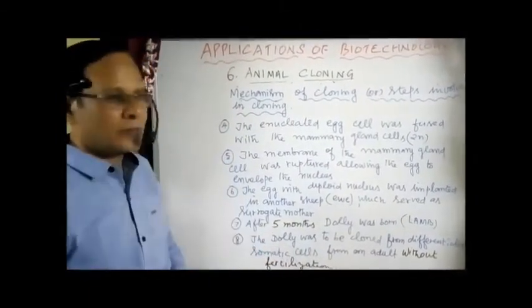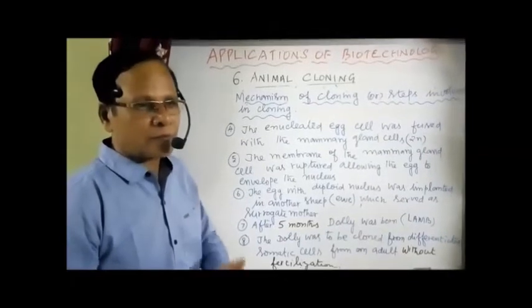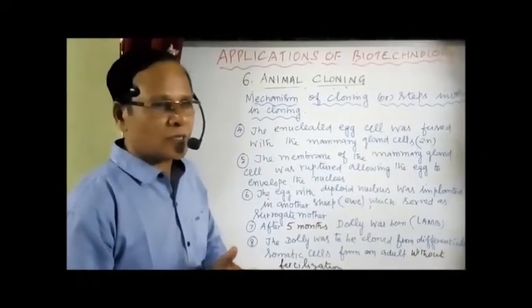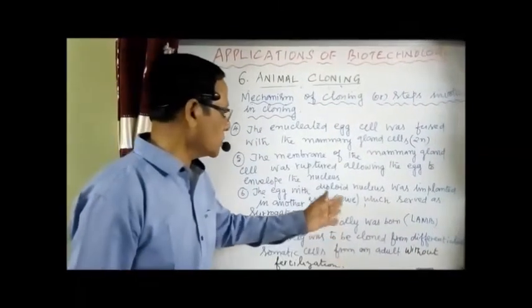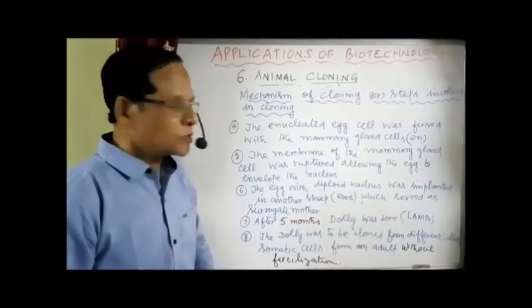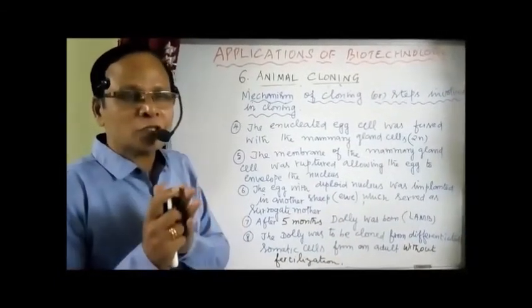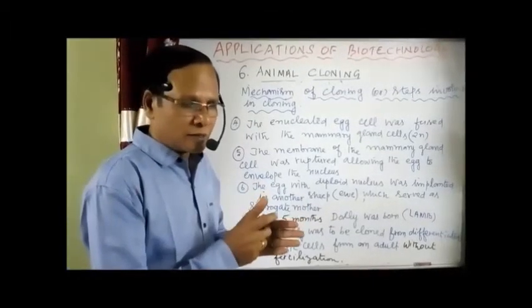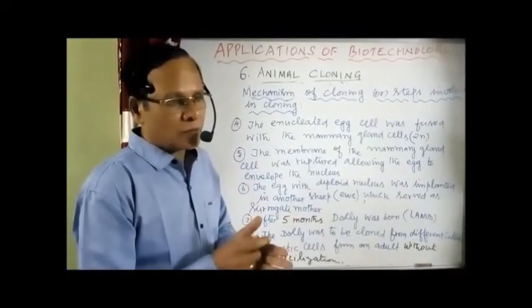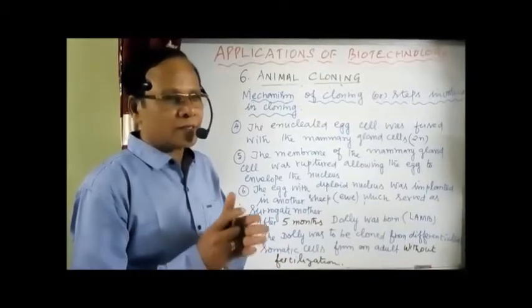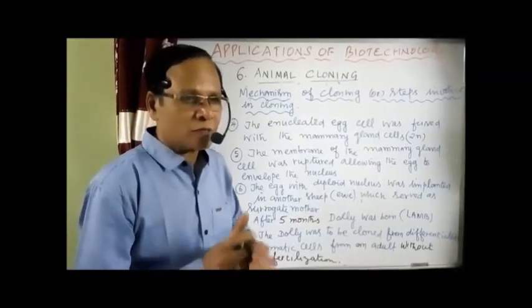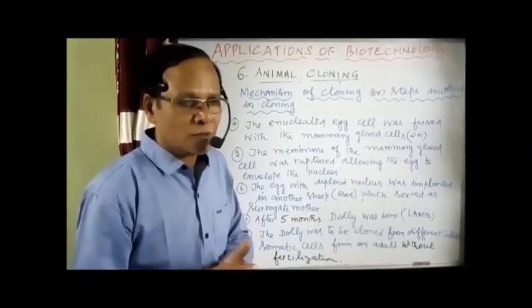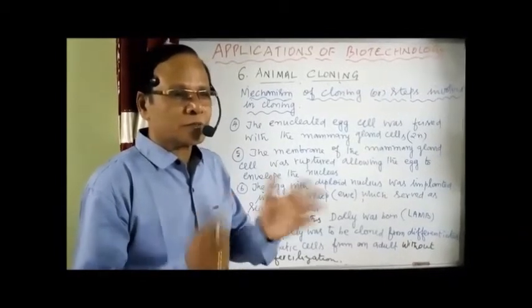Now what will happen? The development occurred. After 5 months we have received the young one, the lamb, what is called Dolly. Now Dolly was to be cloned from a differentiated somatic cell. Differentiated somatic cell means there is a nucleus actually incorporated with the egg cell, which is acting as a totipotent cell, which undergoes what is called differentiation to produce the different types of cells.